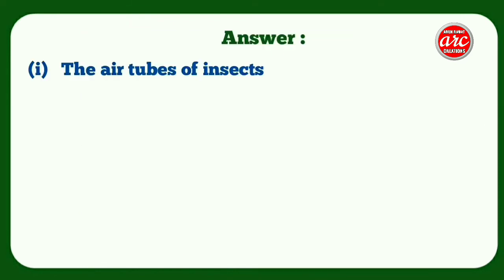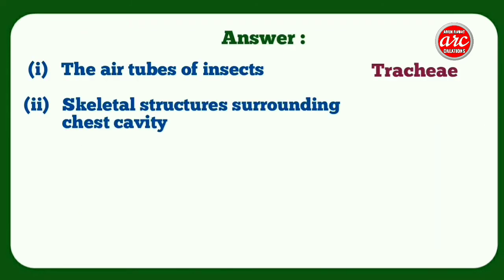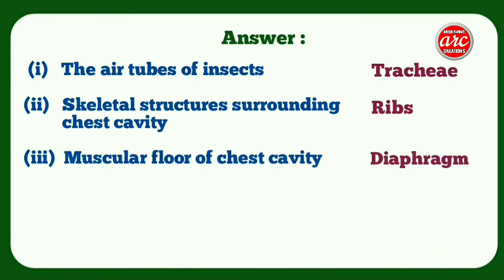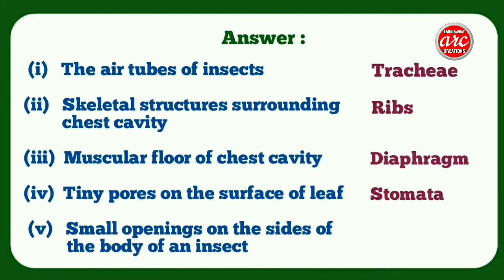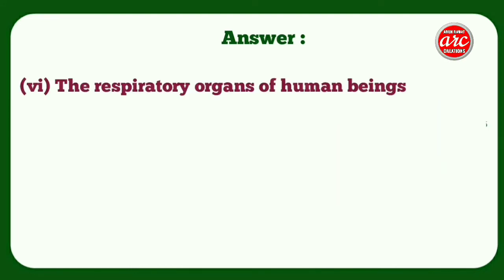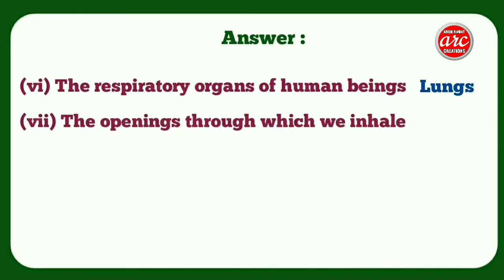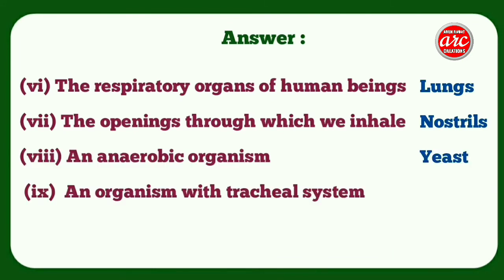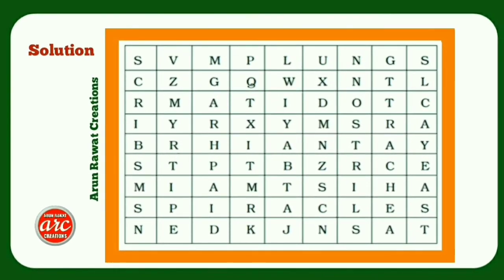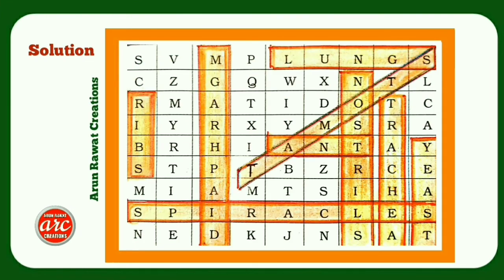Answer. Number 1. The air tubes of insect. Tracheae. Number 2. Skeletal structure surrounding chest cavity. Ribs. Number 3. Muscular floor of chest cavity. Diaphragm. Number 4. Tiny pores on the surface of leaf. Stomata. Number 5. Small opening on the sides of the body of an insect. Spiracles. Number 6. The respiratory organs of human beings. Lungs. Number 7. The opening through which we inhale. Nostrils. Number 8. An anaerobic organism. Yeast. Number 9. An organism with tracheal system. Ant. The correct answer is shown on the screen.